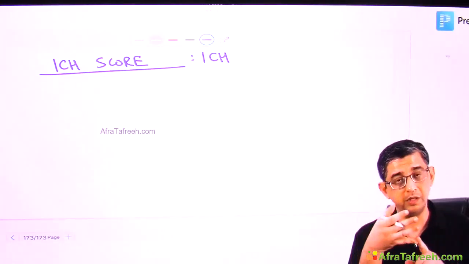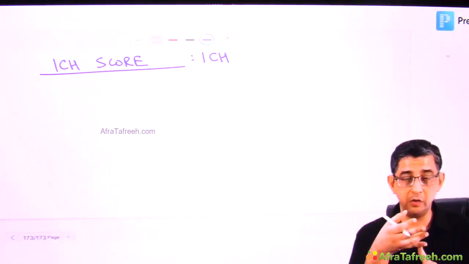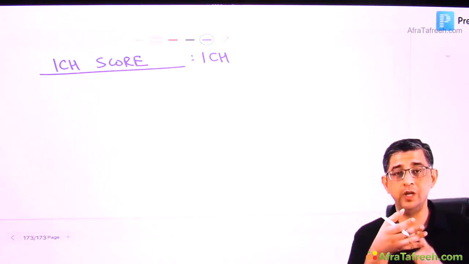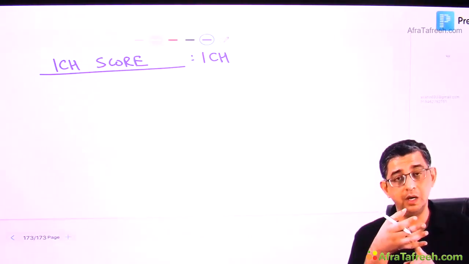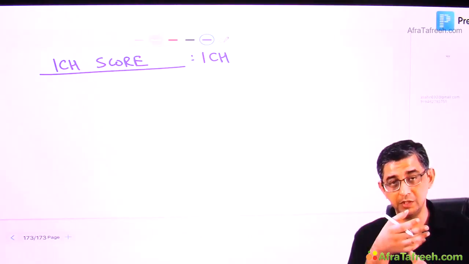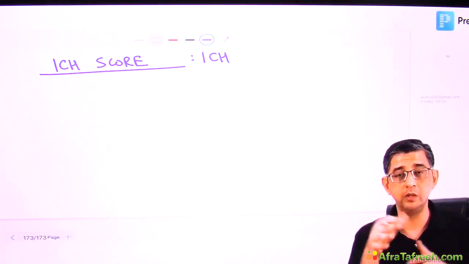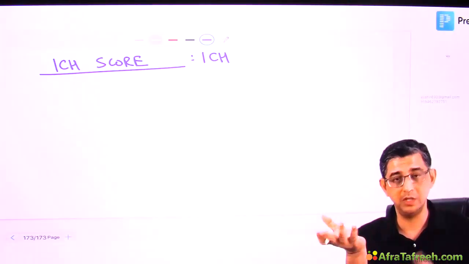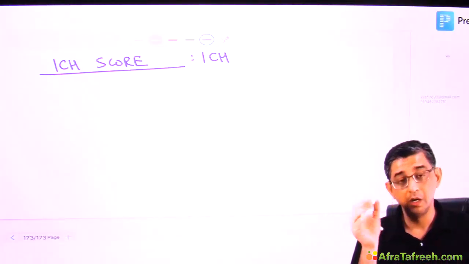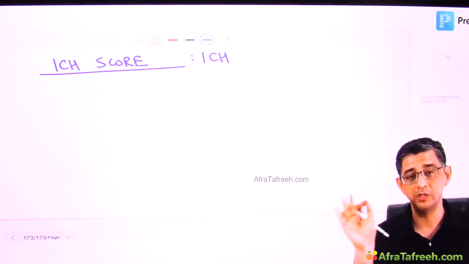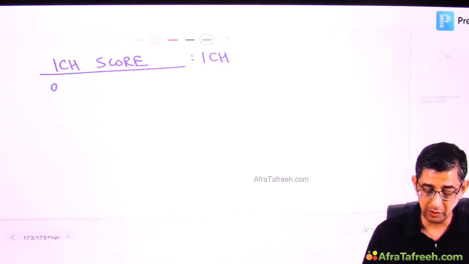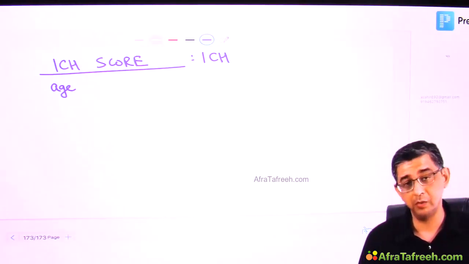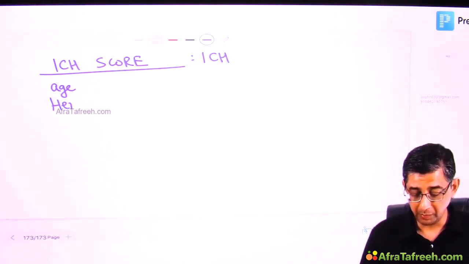Four possibilities. I repeat that again. Trauma, warfarin toxicity, during thrombolytic administration. Last can be post thrombolytic administration. You have done thrombolysis yesterday. Today the bleed started. It occurred on the same side or maybe on the contralateral side. ICH score is only used to prognosticate, but since this score is given in the book, it is a good idea to actually study about it. You just need to remember the parameters. Nobody will ask you to score it in the exam.